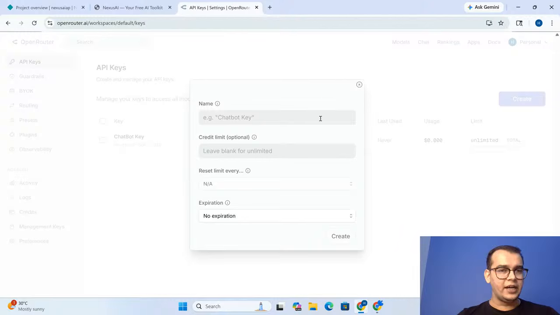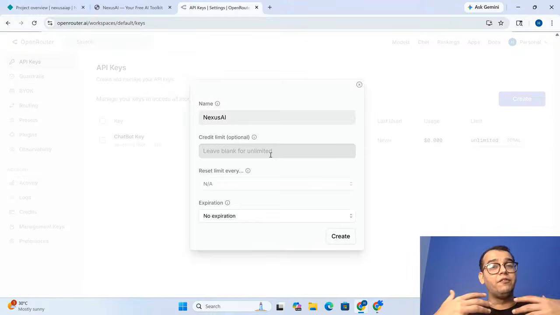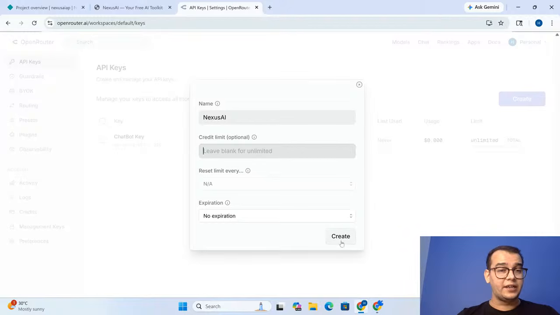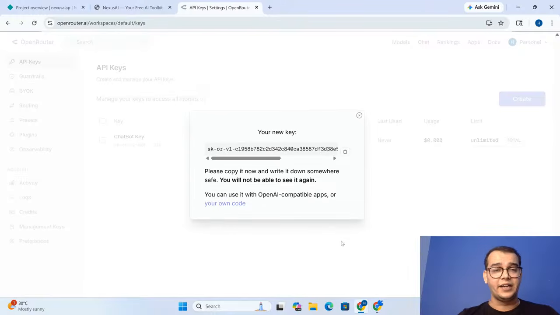As soon as you click on this button, it will ask what you want to name your particular API key. So I'm writing Nexus AI. Credit, you can use it for unlimited time, so there is no expiration like we have in chat boxes such as ChatGPT and Claude, right?